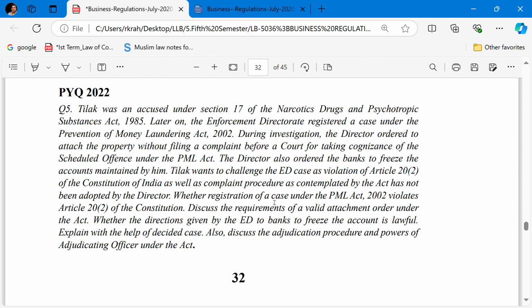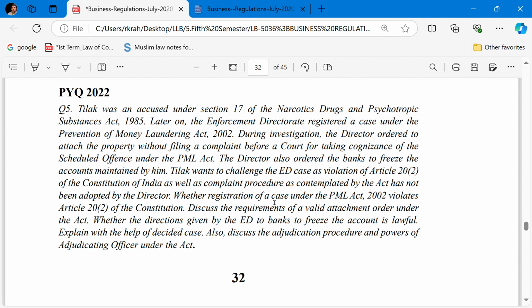Later on, the ED registered a case under the PMLA Act. During the investigation, the Director ordered to attach the property without filing any complaint before the court for taking cognizance of the scheduled offence under the PMLA Act. The Director also ordered the bank to freeze the accounts maintained by him.